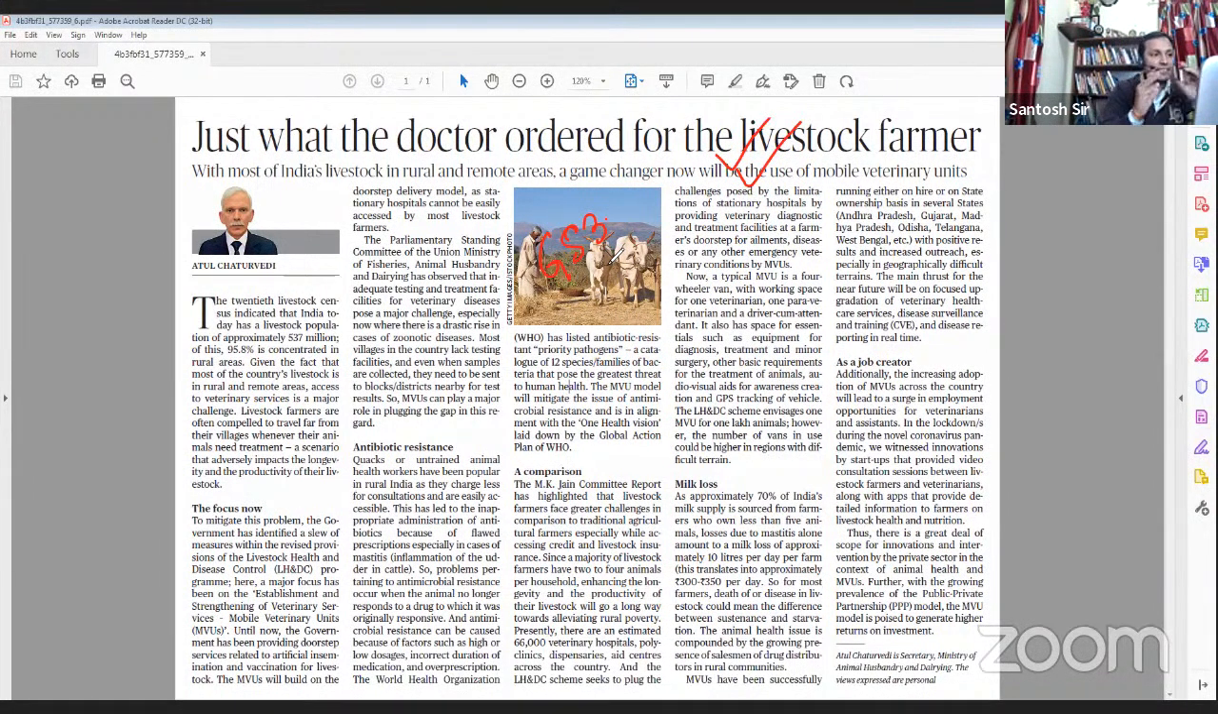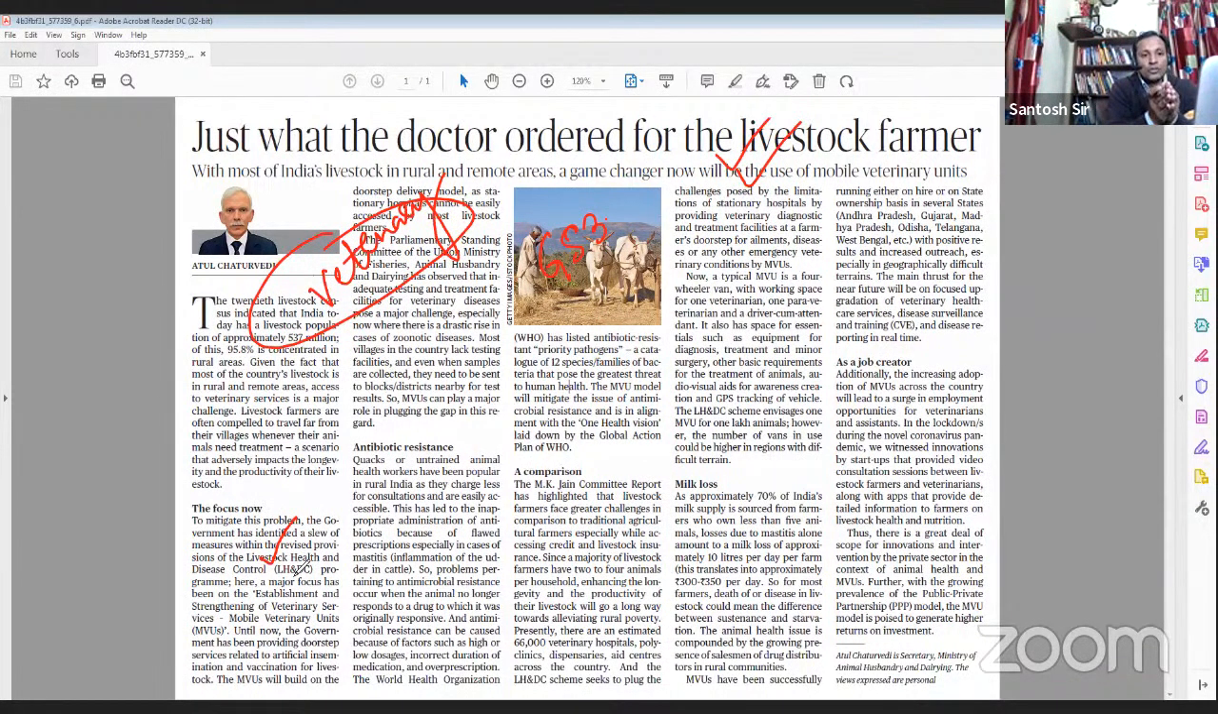If we read this editorial, we will come to the conclusion that it is very narrow in scope. It is basically talking about veterinary services in the livestock sector. It talks about a scheme of the Government of India, a central sector scheme called the Livestock Health and Disease Control Scheme, which has come out with mobile veterinary units.